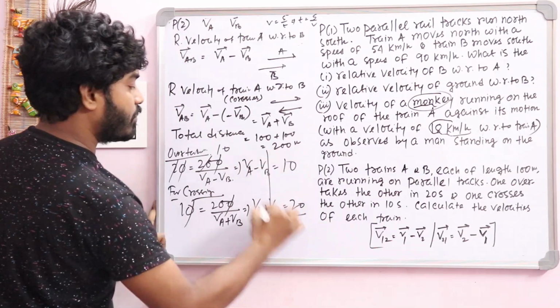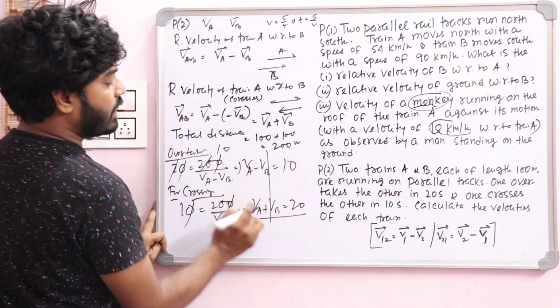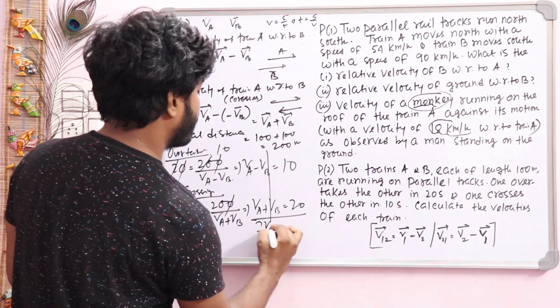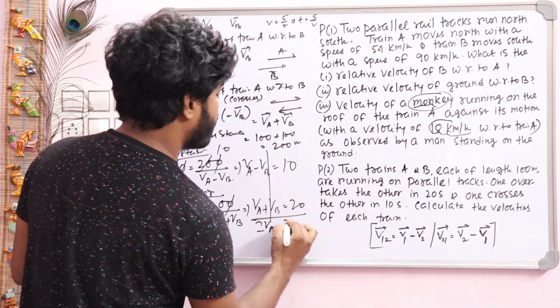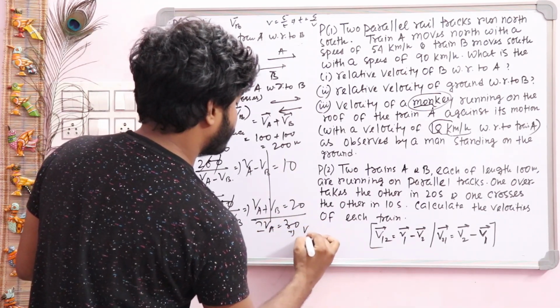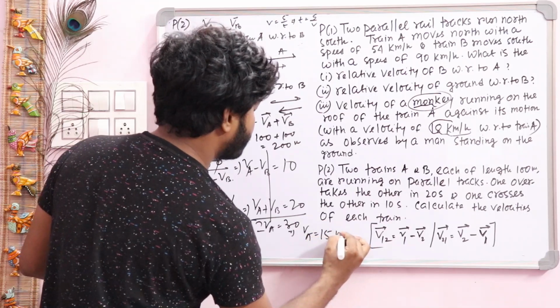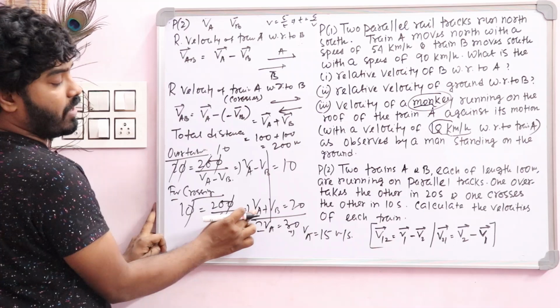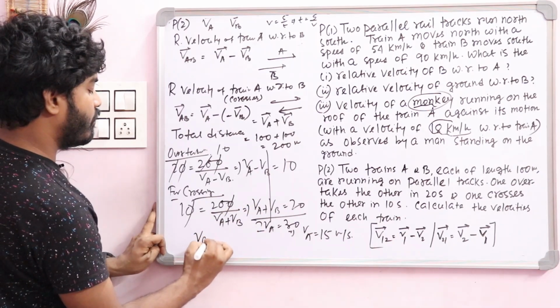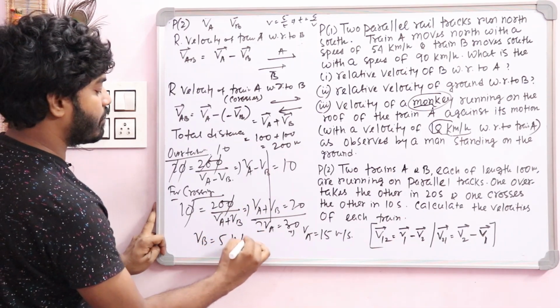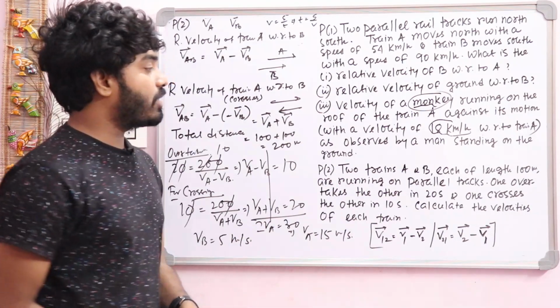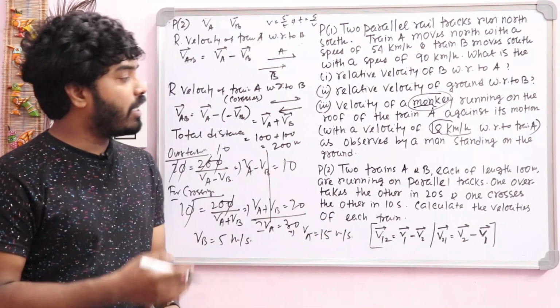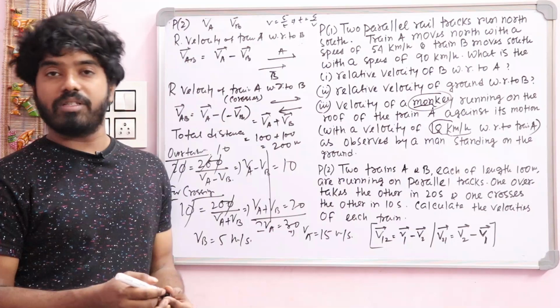Now plus VB minus VB cancel out, VA, that is 2 into VA, that is equal to 20 plus 10, that is 30. So that is VA is equal to 15 meter per second. And you know the formula, VA plus VB is 20, VA is 15, so obviously VB will be 5 meter per second. Okay, so this is our example, and in this way you can solve these types of problems.